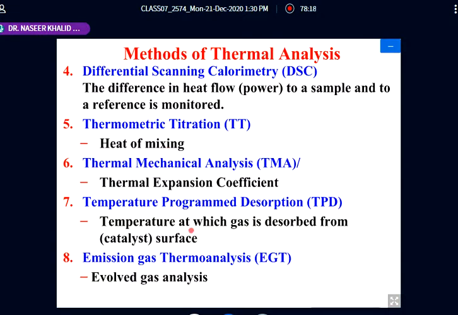Evolved gases are a chemical process. So there could be a chemical change or a physical change as a function of temperature. This is being monitored and this is being used in thermal analysis.